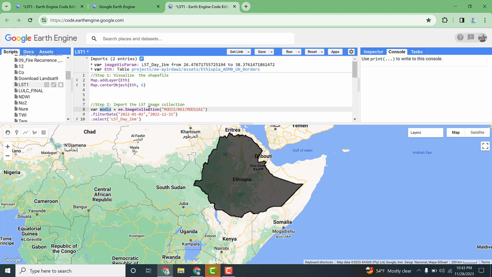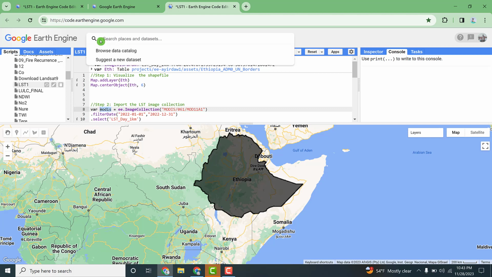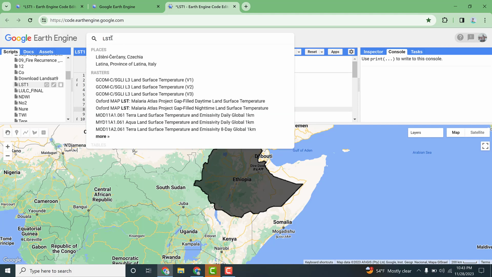To get the image collection, you can go to the search bar here and write LST, land surface temperature. We have ample sources of land surface temperature at a global scale.